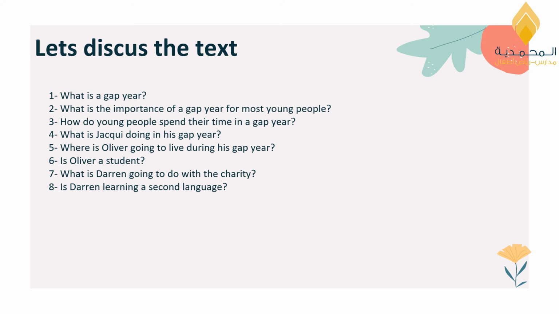In C, we are talking about Darren, who is also getting a job as a post in a bank. But before that, she wants to work with her hands outdoors. So she volunteered to work in a charity, and she is going to help restore an old castle in the west of France. And also she is happy because she is going to practice her French too. So these are the 3 young people that are going to spend their gap years in a very different way.